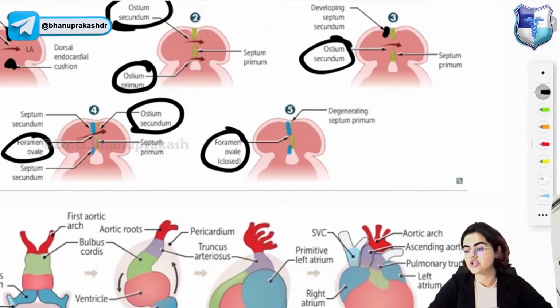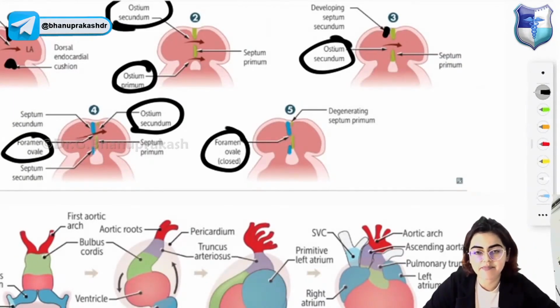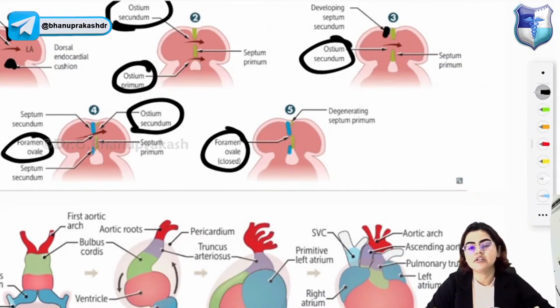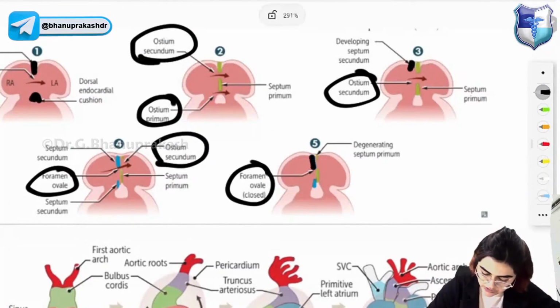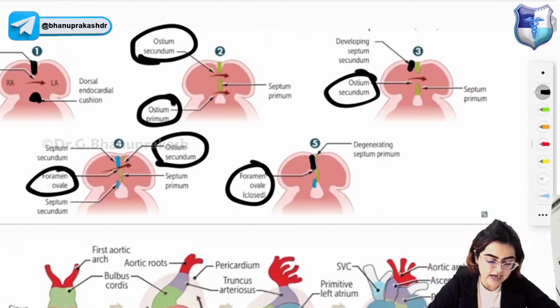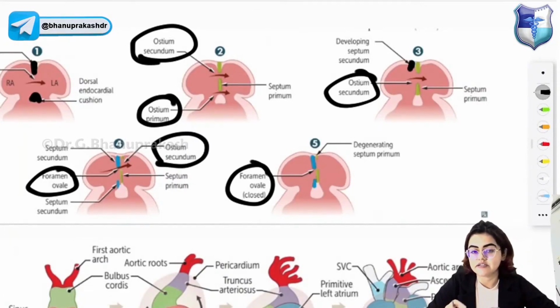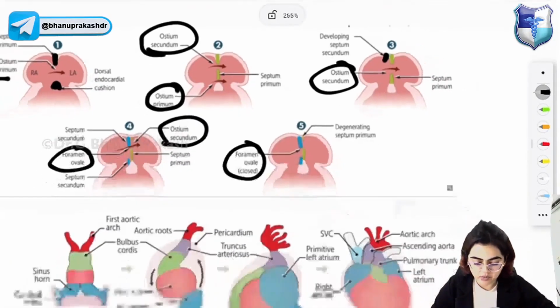So this is the formation of the interatrial septum, and this is how the foramen ovale is formed and how it will close later on in life. That is the problem. If these two, that is septum primum and septum secundum, fail to fuse, that will result in patent foramen ovale. I hope I am clear.